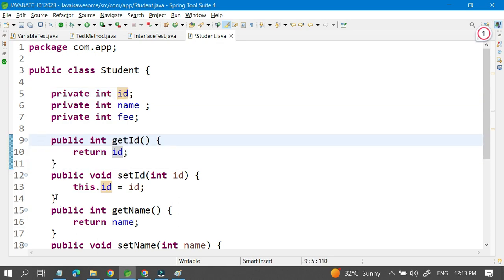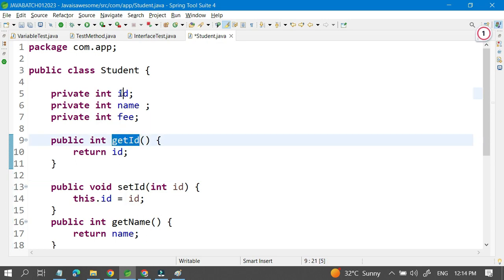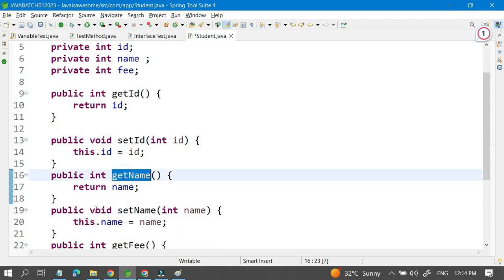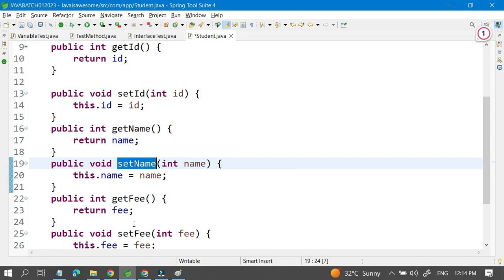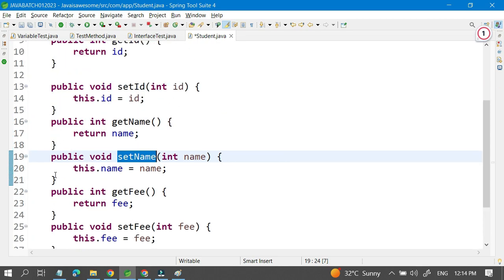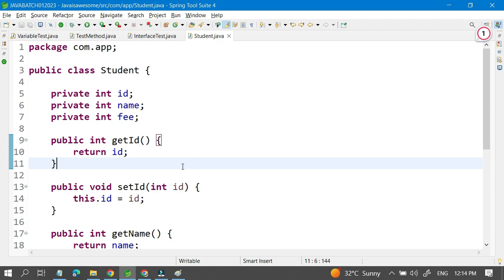That is called the setter method. If you see the setter method, it is written as setId. So it is getId, setId based on your variable name; same thing, getName, setName. The prefix is added to the method name, and all these methods are public. Those methods we consider getter and setter methods in Java.